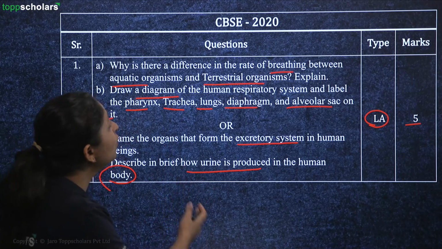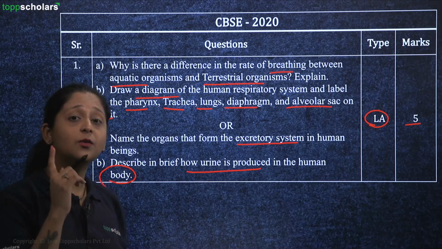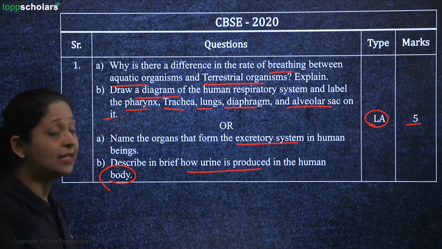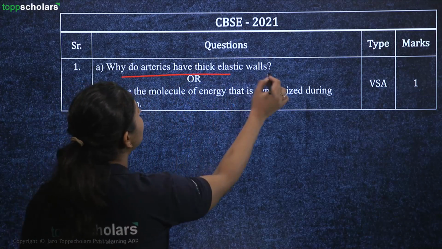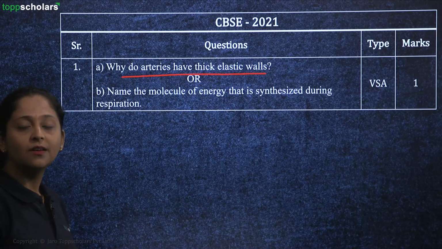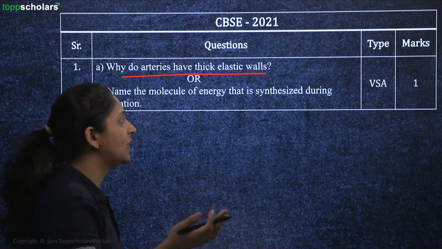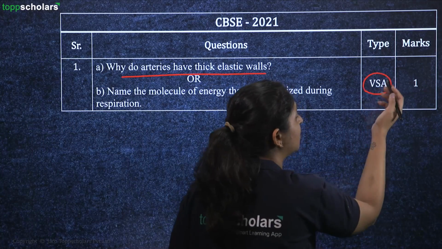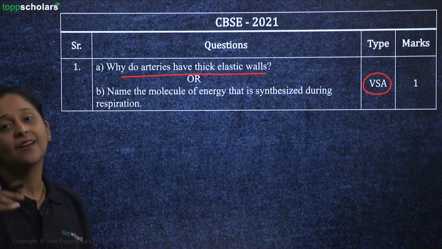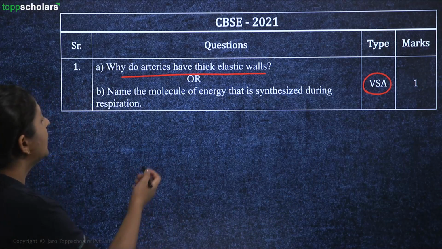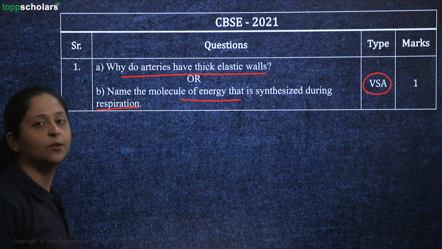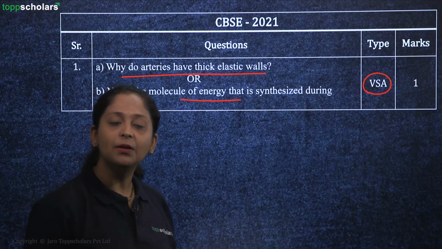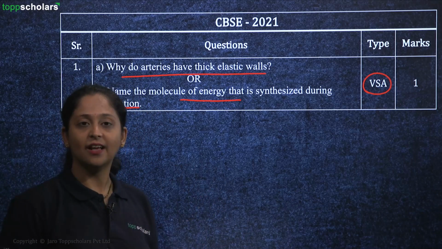Okay, so all of these questions, students, were asked in the year 2020 paper. You can see they are very easy. Once you have done the revision very well, it makes it very easy. Here again, why do arteries have thick elastic walls? Arteries have higher pressure. To maintain the pressure, you have thick elastic walls. Very short answer type question holding 1 mark. Or name the molecule of energy that is synthesized during respiration. The molecule of energy that is synthesized is ATP, right? So you have to just answer that for this question.